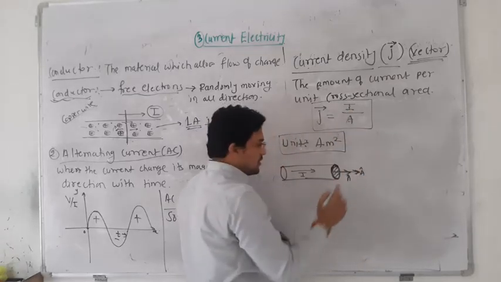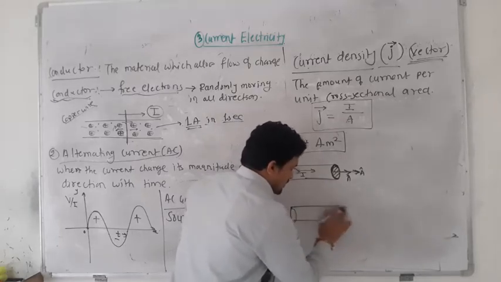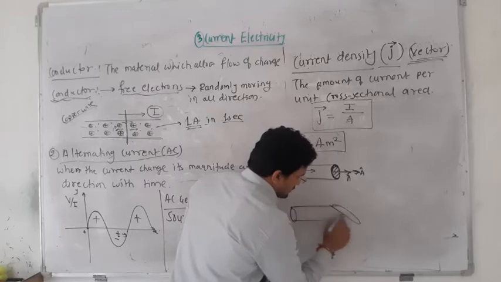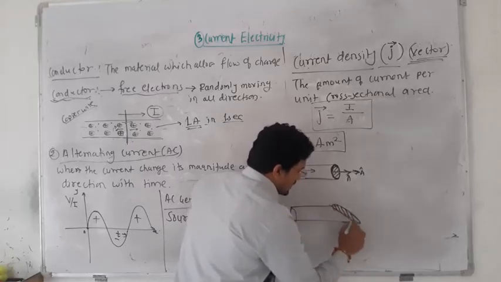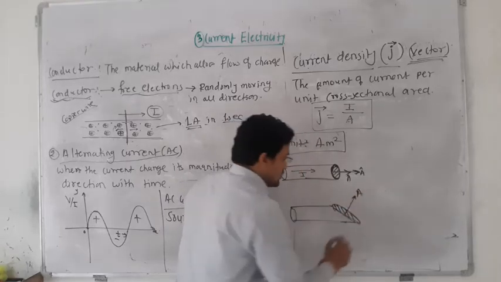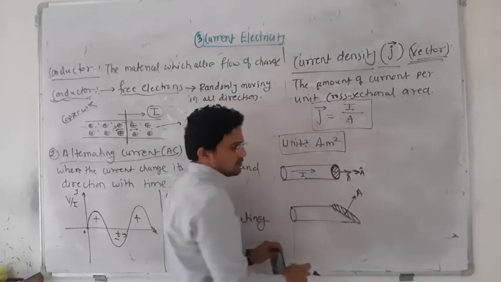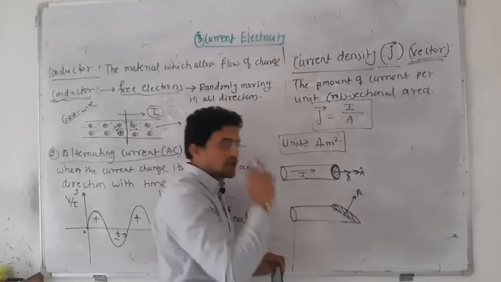I divided by A. Now suppose I cut this wire in a slanted way. Now this will be the area, but the area vector will point in an upward direction, correct? So you have to take the area component in the direction of the current itself.